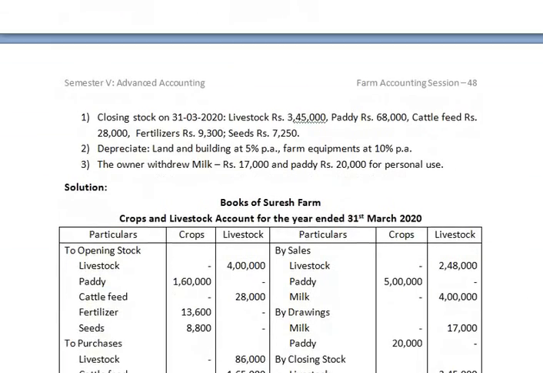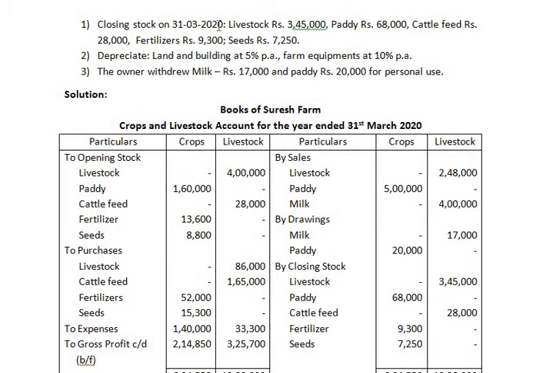Additional information. Closing stock as on 31st March 2020, in that we have livestock, paddy, cattle feed, fertilizer, seeds. This has to be credited to the crop and livestock account, as well as recorded as closing stock on the asset side of the balance sheet. Depreciate land and building at 5% per annum. Depreciation on land and building has to be debited to the profit and loss account, and the depreciation amount has to be deducted from land and building in the balance sheet.